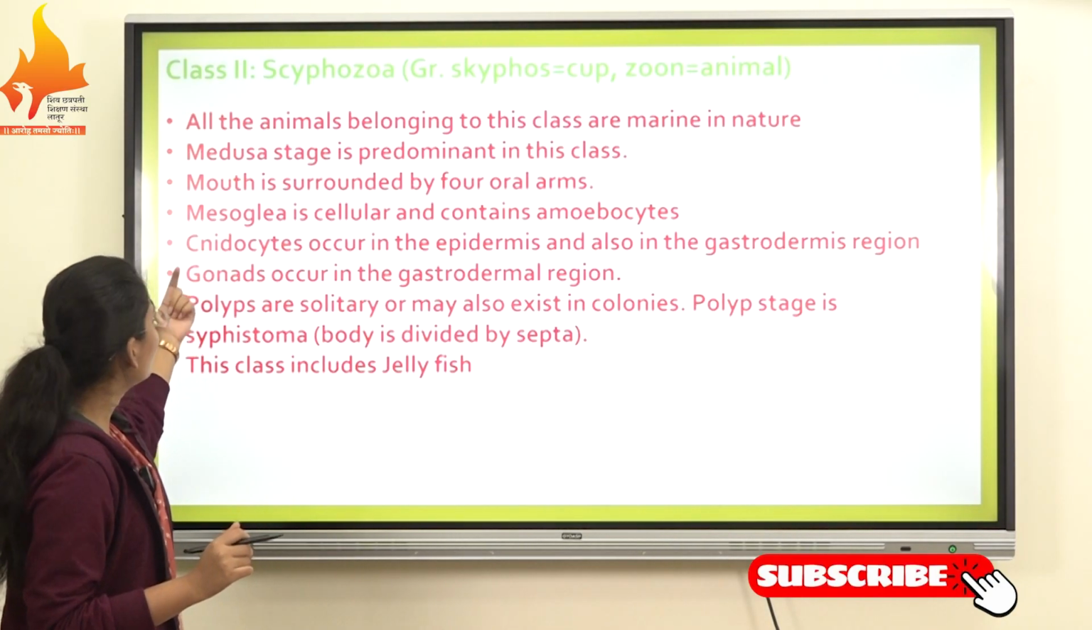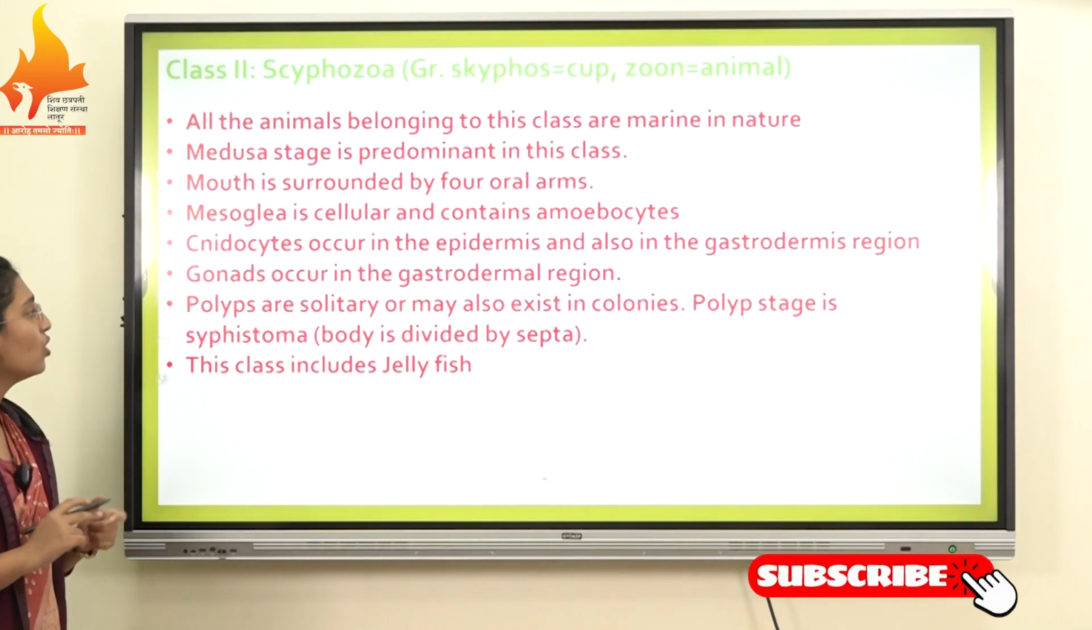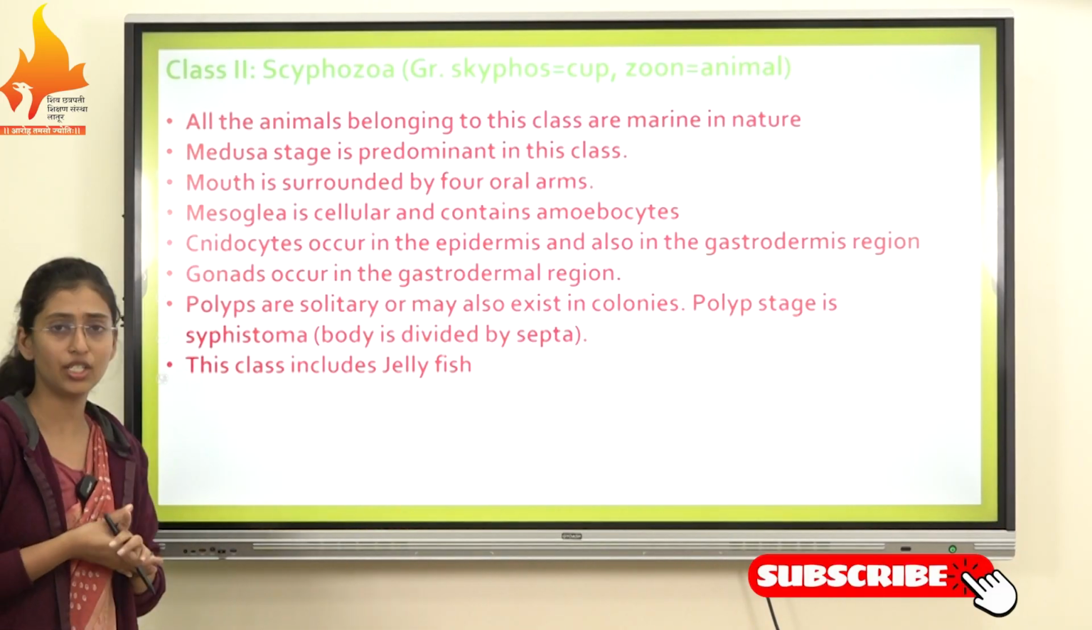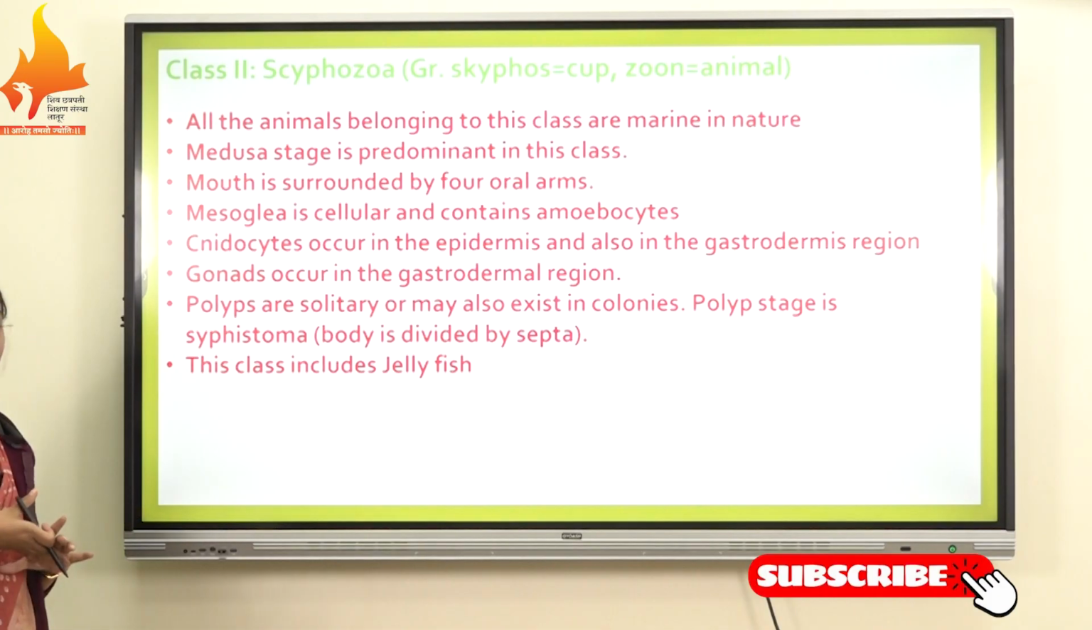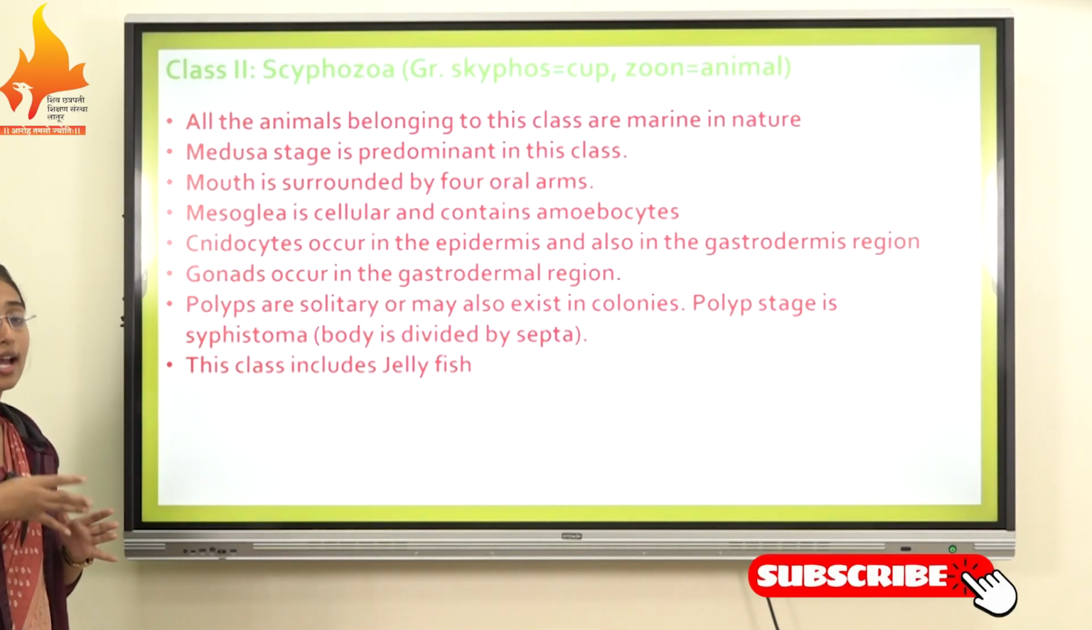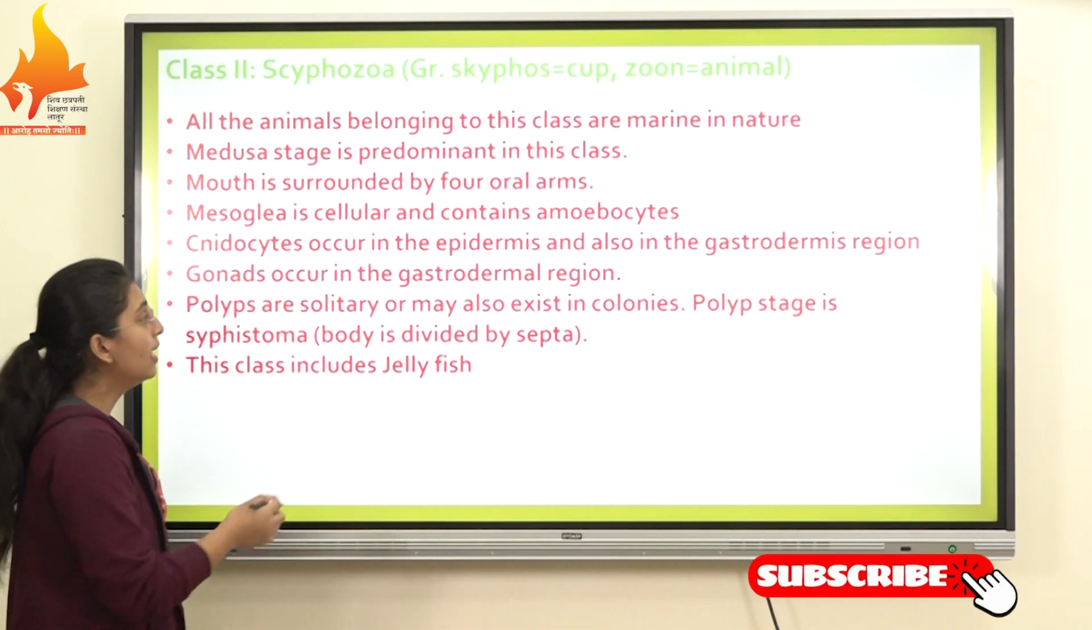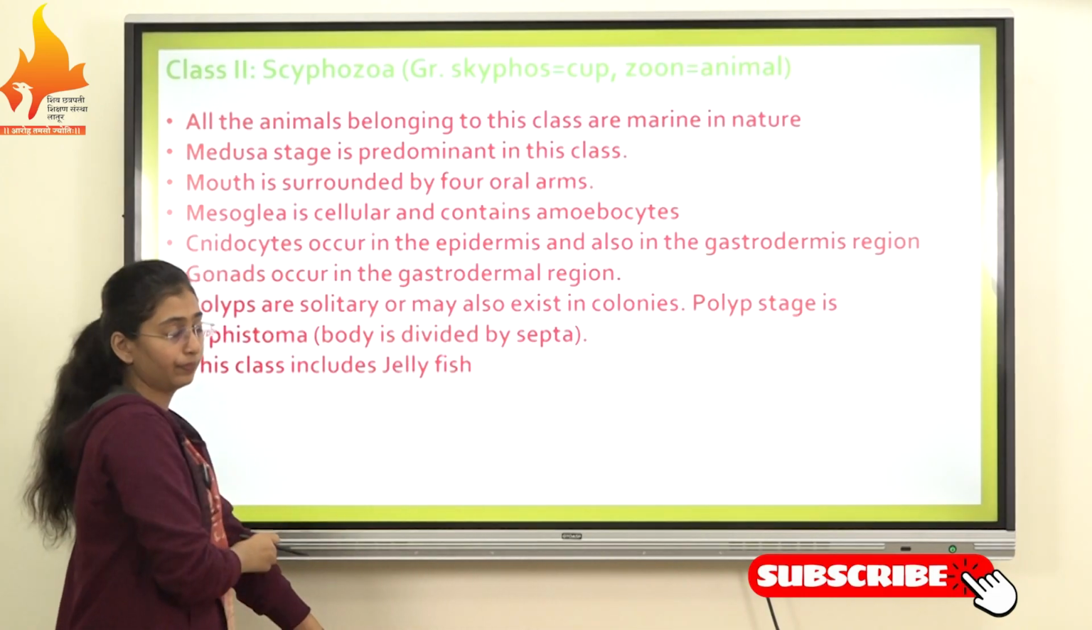So the next characteristic of this Scyphozoa: gonads occur in the gastrodermal region. If we see the gonads in this class Scyphozoa, they are present in the gastrodermal region.